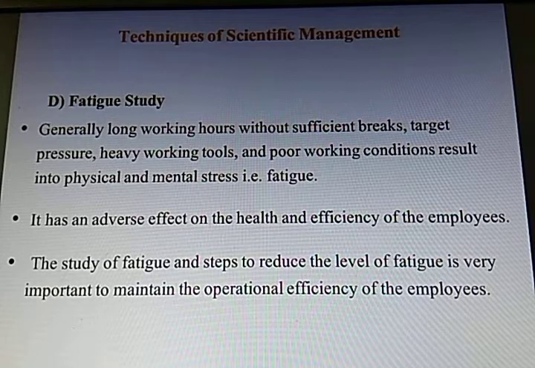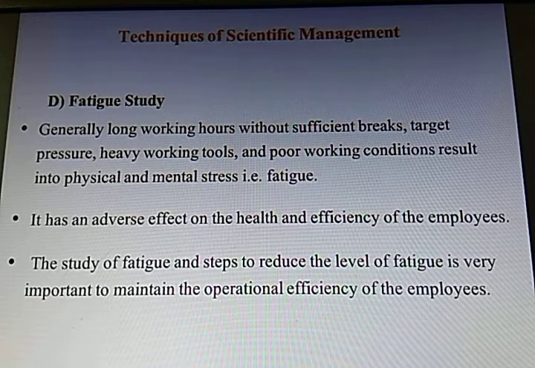See students, you are in a learning stage, still if somebody asks you to work for hours, to study for hours, and gives you targets, like your exam is coming within one month so you have to do more than your regular studies, definitely you are going to get mental stress and physical stress. And the result will be that you will not go towards success. So this fatigue study in each case is very, very important.